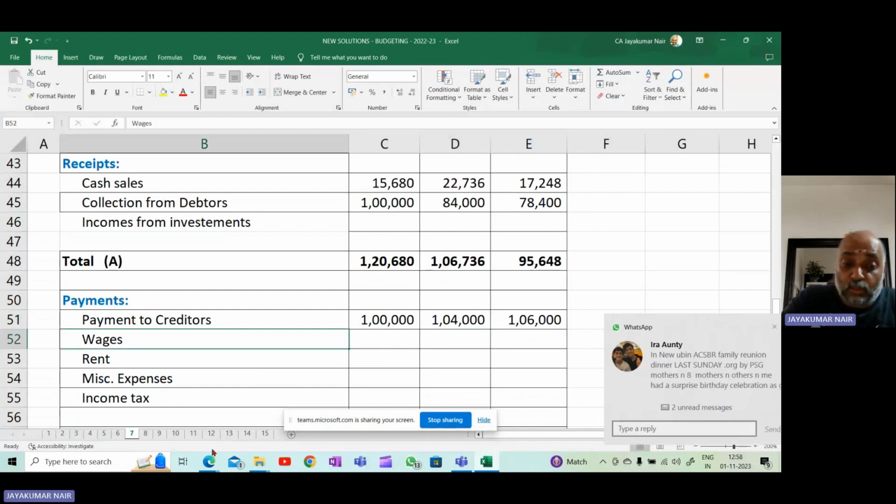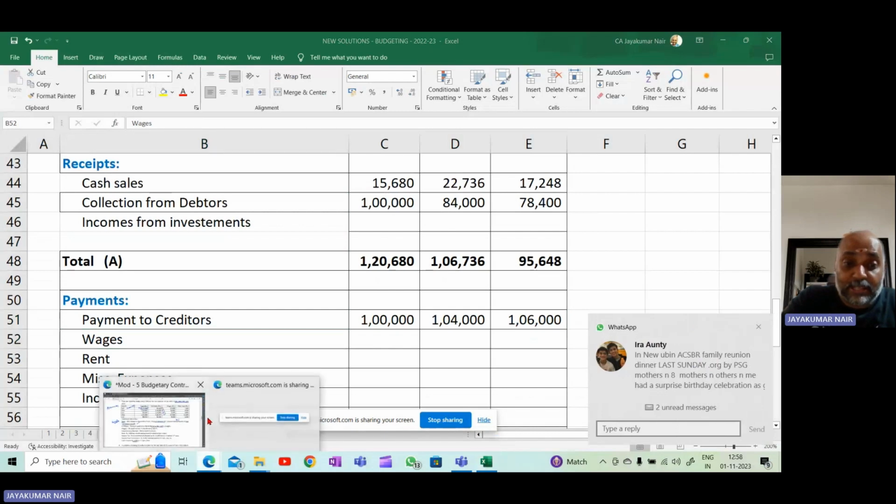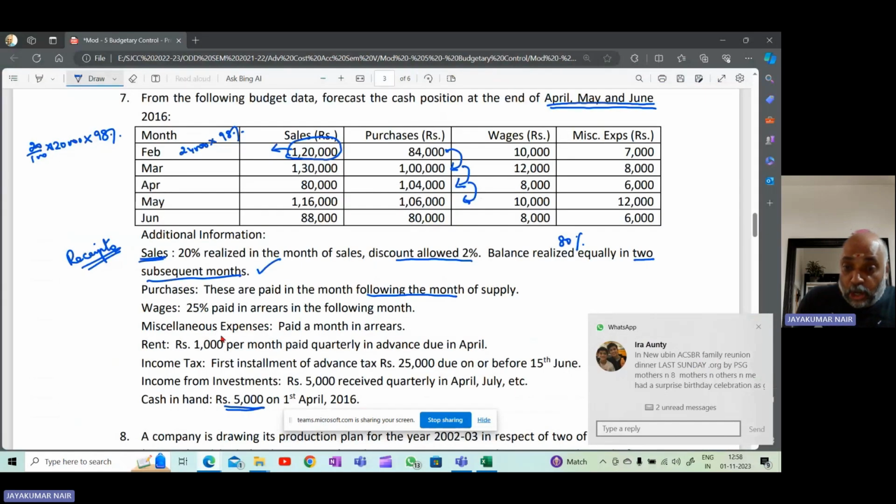Next one, wages. What are they saying about wages? So wages. So this is also over.